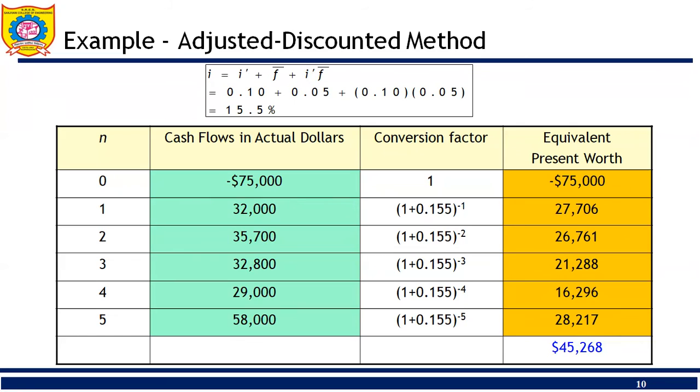Here in this table we calculate the equivalent present worth. The value of n is from 0 to 5, and the cash flow in actual dollar is shown here. We multiply by the conversion factor. The conversion factor is calculated for each year using the formula (1 plus i) raised to minus n, where n is the year. You put in the value of the year, and multiply this conversion factor with the actual dollar value to get the present worth value.